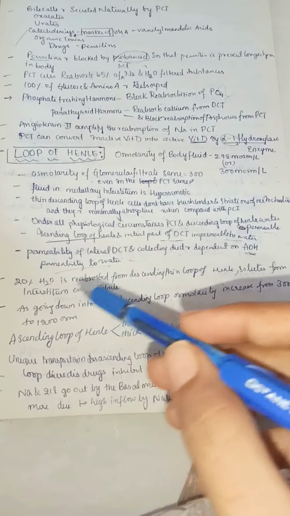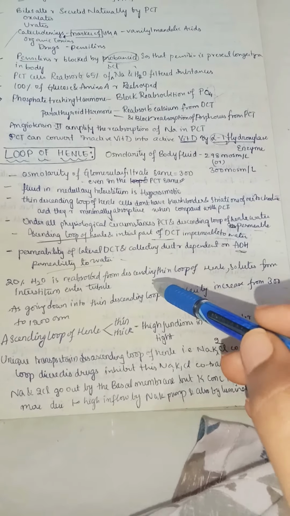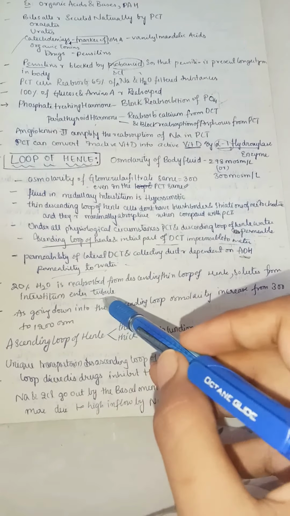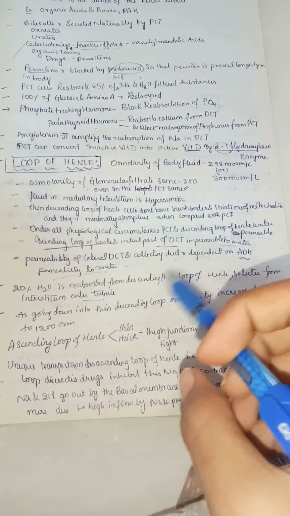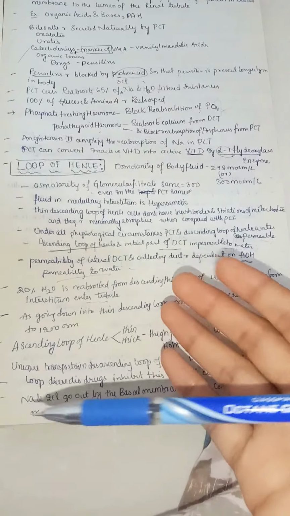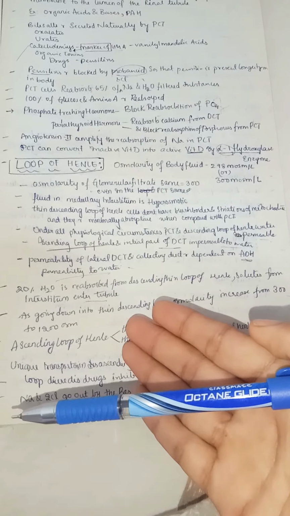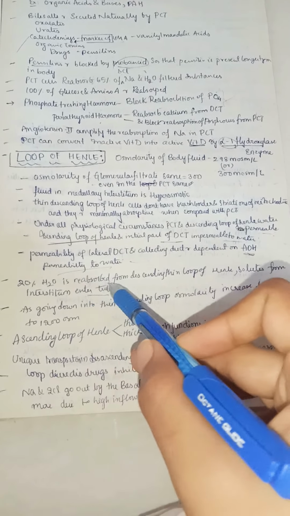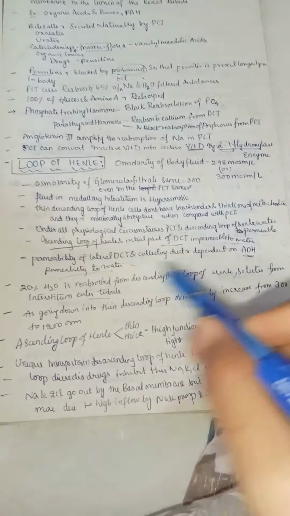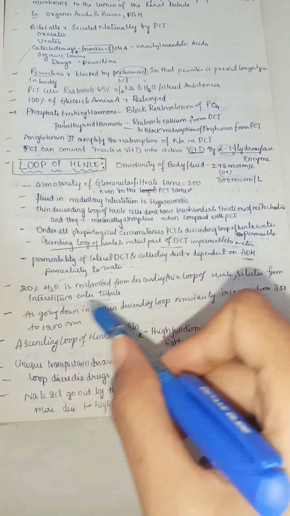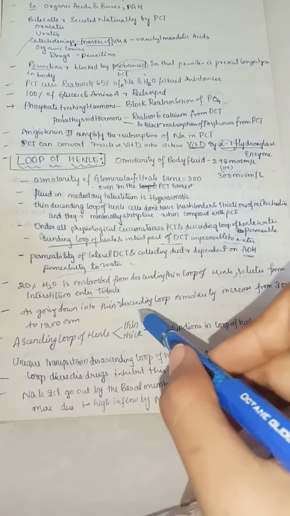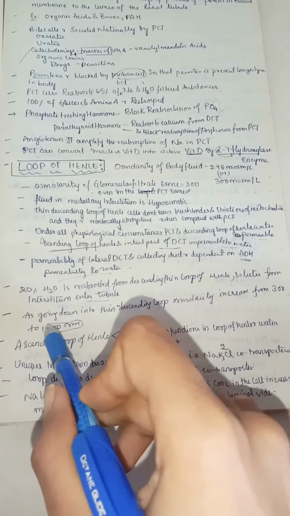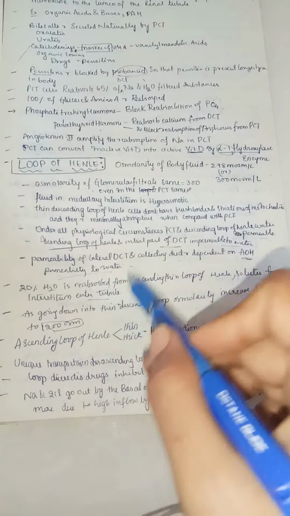So 20% of water is reabsorbed from the descending thin loop of Henle. Solutes from the interstitium enter the tubule. As going down in the thin descending loop, osmolality increases from 300 to 1200 osmoles. So why is it increasing? Because solutes are entering into the tubule.